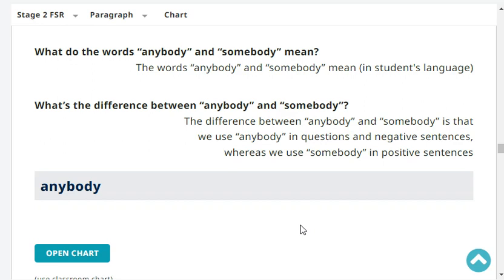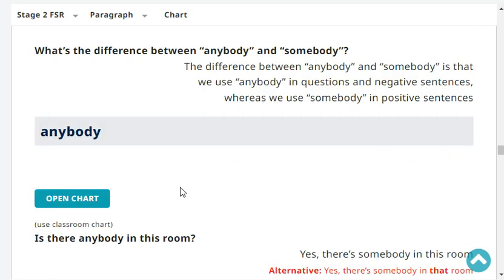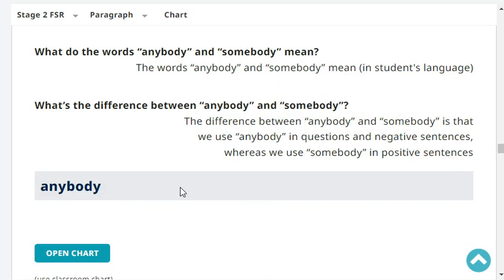What do the words anybody and somebody mean in Japanese? The words anybody and somebody mean dareka in Japanese. Very good. What's the difference between anybody and somebody?